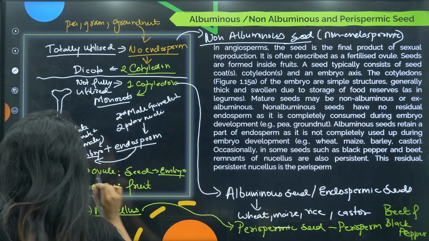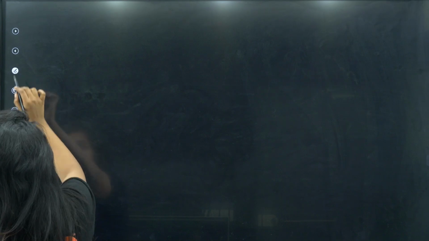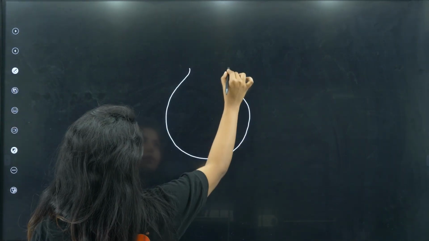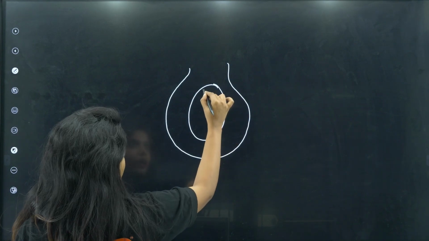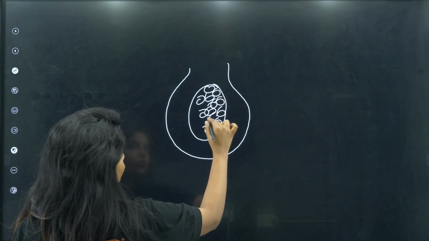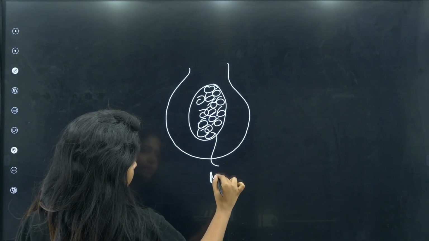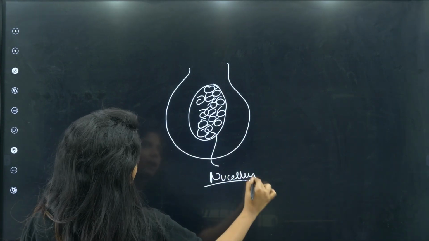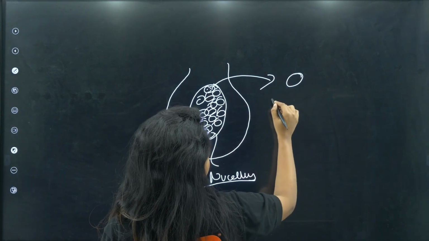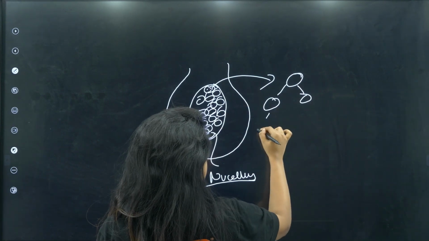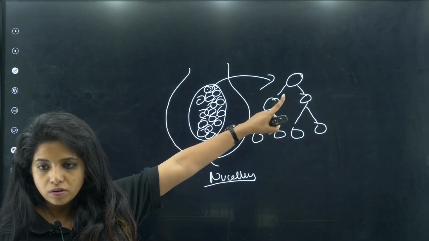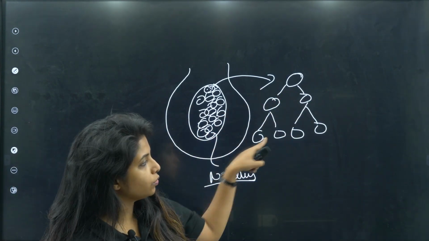Okay, now if you are not able to understand this, I can draw and show you. So basically what happens, children, if this is the ovary, inside the ovary you have the ovule, and the ovule initially has so many cells, a bunch of cells like this, which you call as nucellus. Now for example, one among them will be undergoing meiosis. Meiosis has 2 rounds. First meiosis you get 2 cells, another round you get 4 cells.